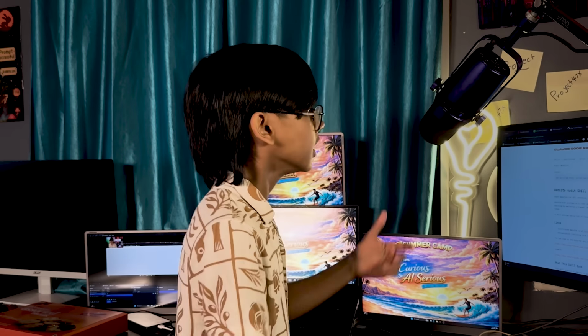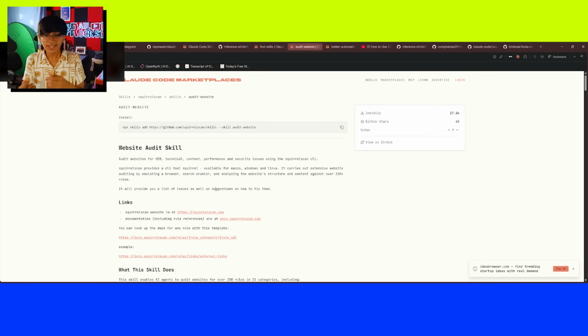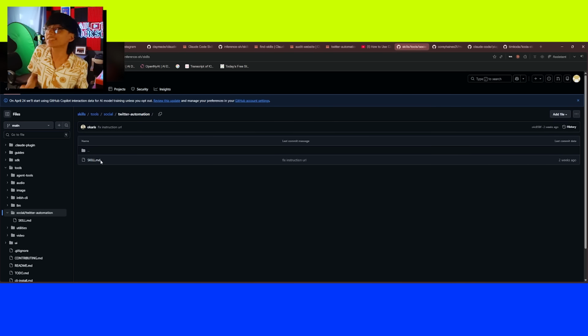There are other skills also, not just the Coda stack. For example, the website audit skill. It automatically goes through your website, sees if there are any security, technical, or even SEO problems, and rewrites it for you. So your website can basically come on top of the Google search engine. There is even a Twitter skill also.